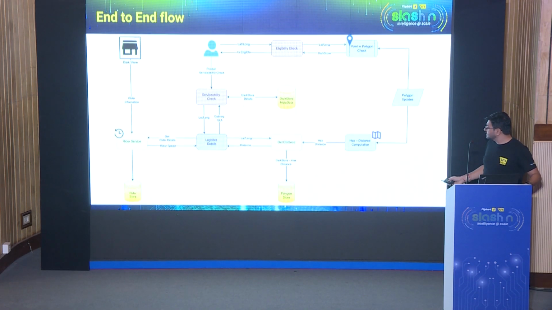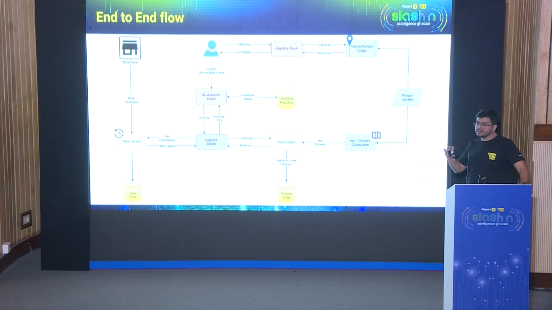This hex computation is done every time a polygon is updated. Whenever a dark store is onboarded for the first time, the polygon updates are very frequent based on on-ground feedback. Once it is stable, these updates are not frequent. But even if they are frequent, for all the updates, we are able to compute this hex distance and store it into our polygon store. What this polygon store stores, in the Aerospike cluster which I showed, is the dark store ID to the hex ID and the distance in meters.